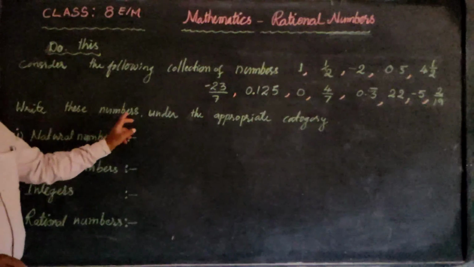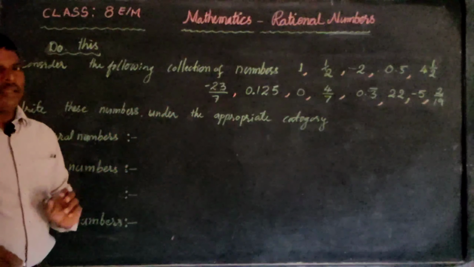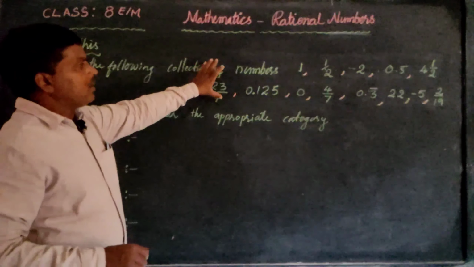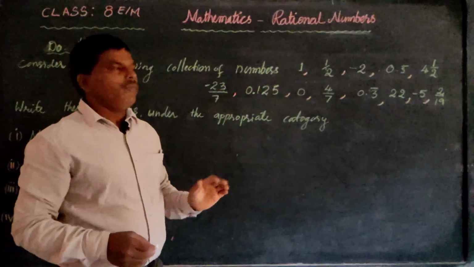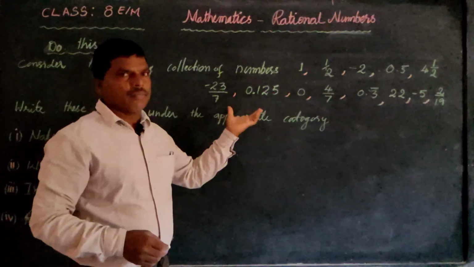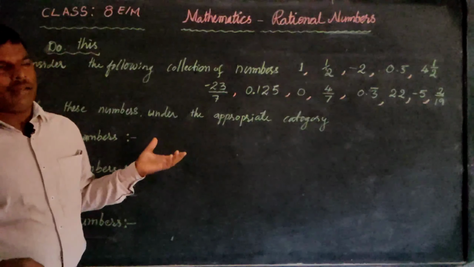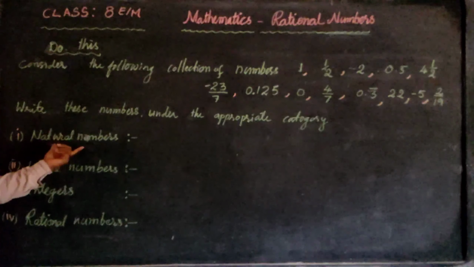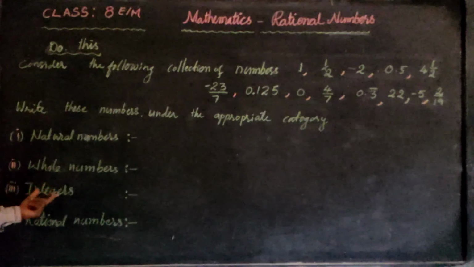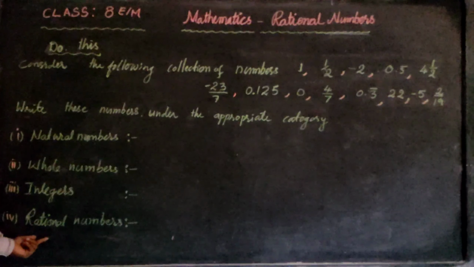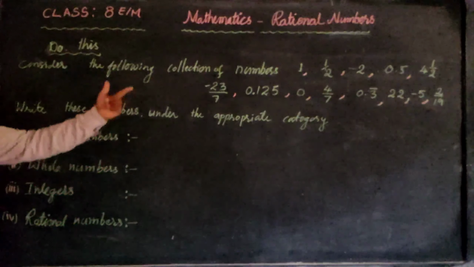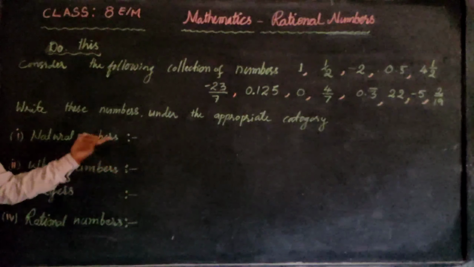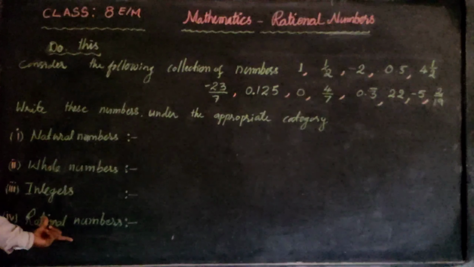Write these numbers under appropriate category. We have to observe all these and write them in the appropriate category. What are the categories? Natural numbers, whole numbers, integers and rational numbers. So, we have to categorize all these numbers according to these categories.